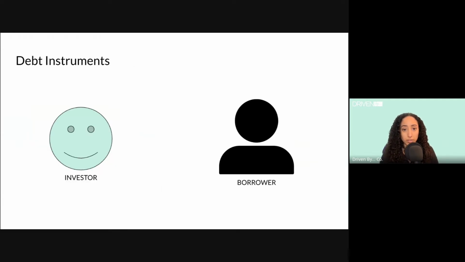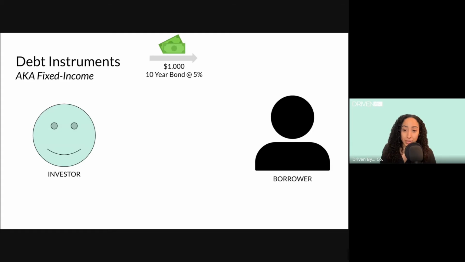So here's how it works. There's you, the investor, and then another party wants to borrow money. So you give them the principal amount. And then until they pay back that principal amount, they owe you extra money in interest. An example of a debt instrument is a bond.